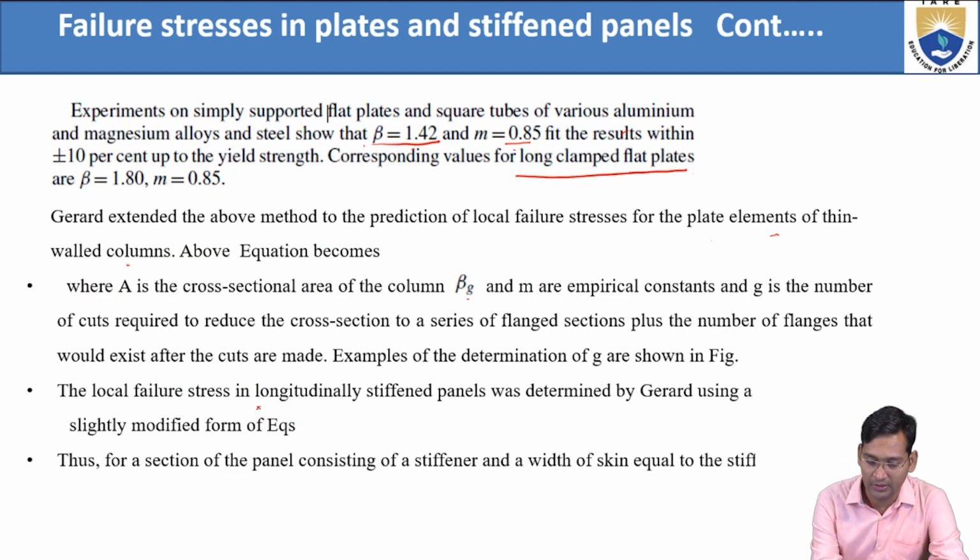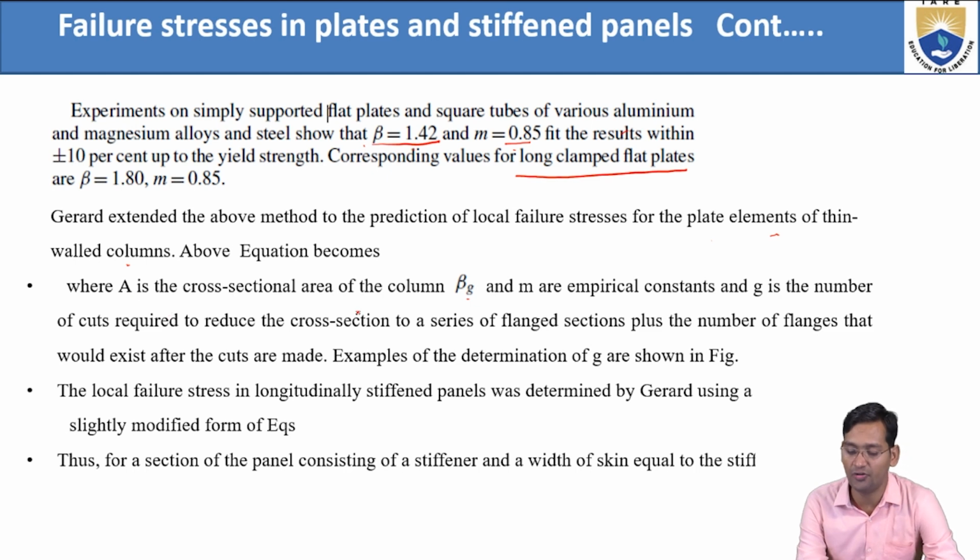Here, A is the cross-sectional area of the column. B was there in the previous equation, now it becomes BG, and M are empirical constants. G is the number of cuts required. How many cuts are there? That is G: the number of cuts required to reduce the cross section to a series of flange sections, plus the number of flanges that would exist after the cuts are made.